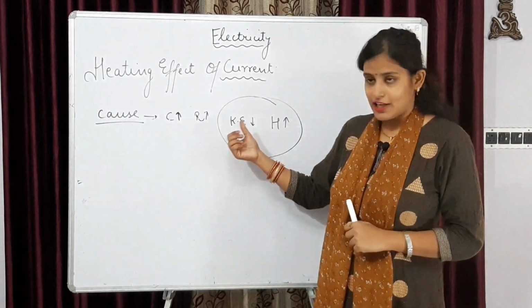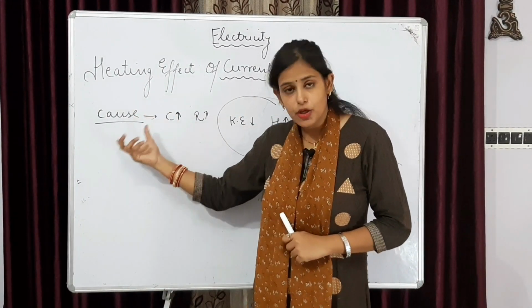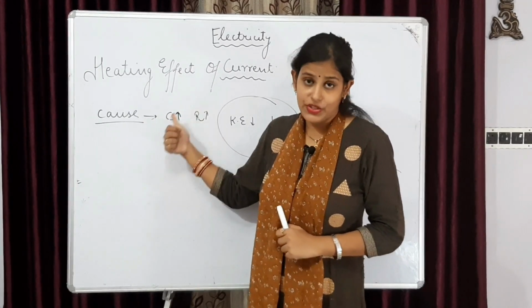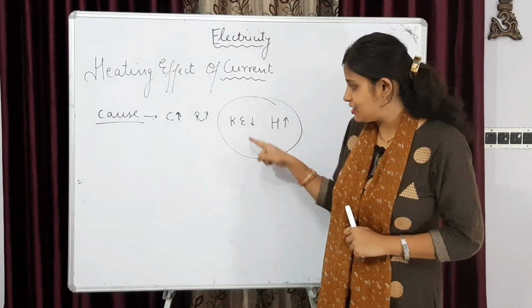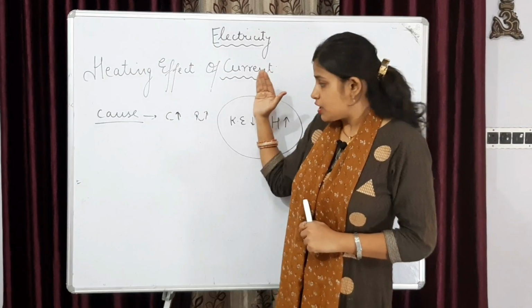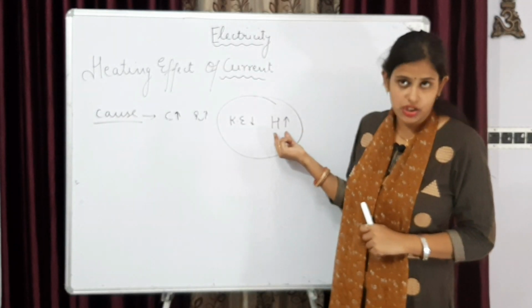Same is the case with electrons also. When current was flowing for a longer period of time through a conductor, what happens? Due to collision, resistance increases. Increased resistance decreases the kinetic energy. Is this clear so far? Now I am going to introduce a new term, that is heat energy.